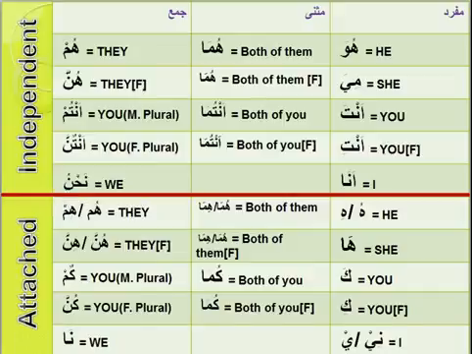So once again, let's revise it. Huwa, huma, hum, and of course you will have to go from right to left, not huwa, hiya, anta, anti. You can do that, but it will destroy the sequence.